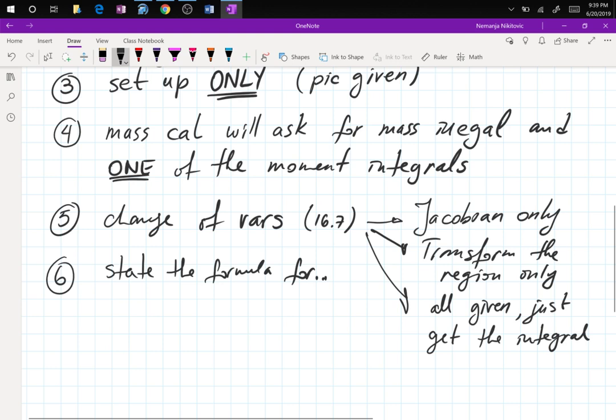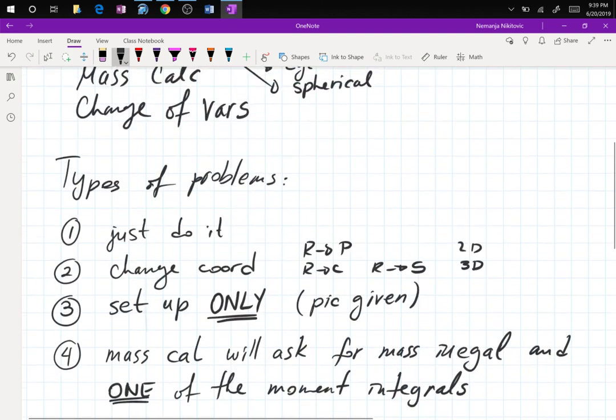Do you have any favorites, anything that you would like me to add to this? Nothing to add? Do you have any questions in terms of calculating anything or setting up a problem given a picture? Can you just say the formula for spherical integral, cylindrical integral? All of them. Anything. That's why I put 3 dots, because I didn't want to list all 17 concepts. You have all of these integrals here.